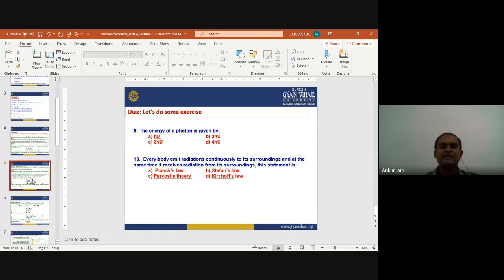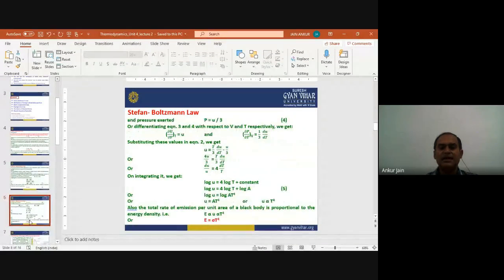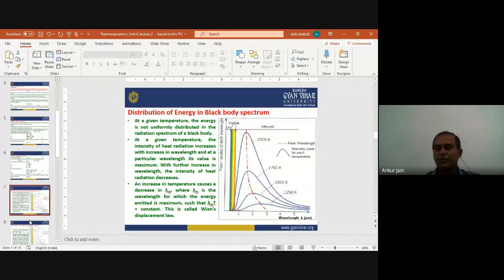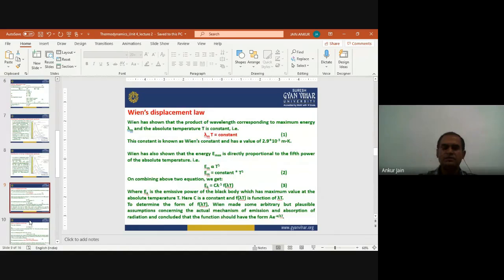After Stefan-Boltzmann's law, we have seen the black body spectrum, the energy distribution in the black body spectrum, and we have seen the nature of the curve. We have learned several conclusions from this curve, and after this, we have learned several classical laws. The first was Wien's displacement law, that is lambda m into T equals constant, and the second law was given by Rayleigh and Jeans, that worked at larger wavelengths.